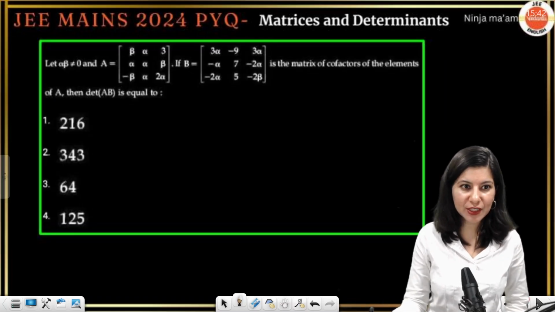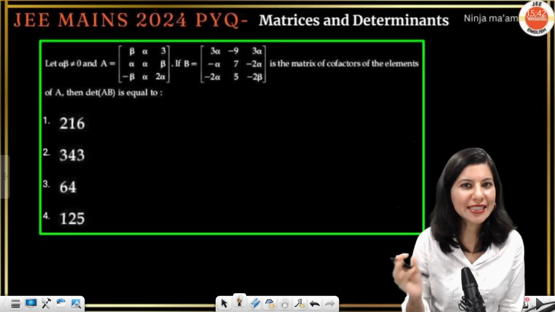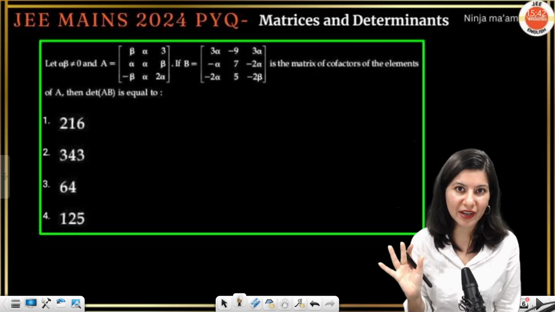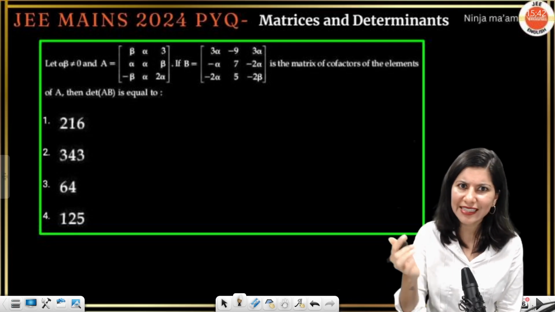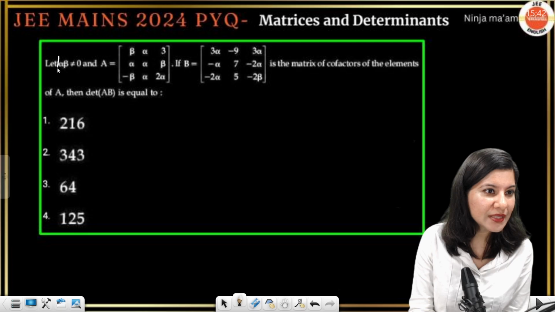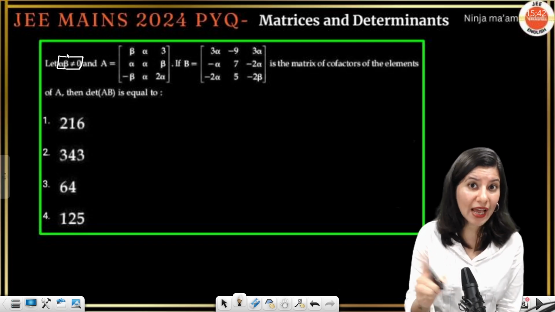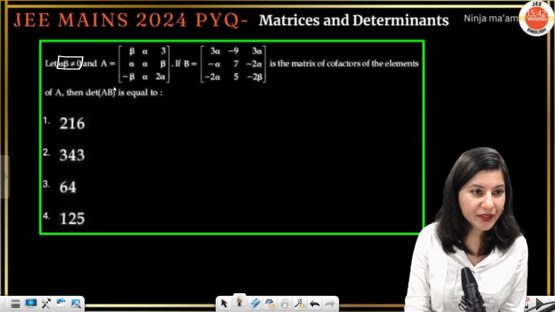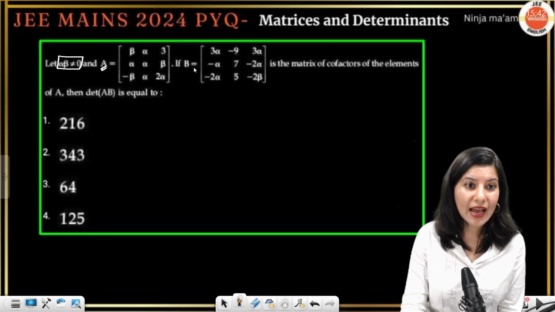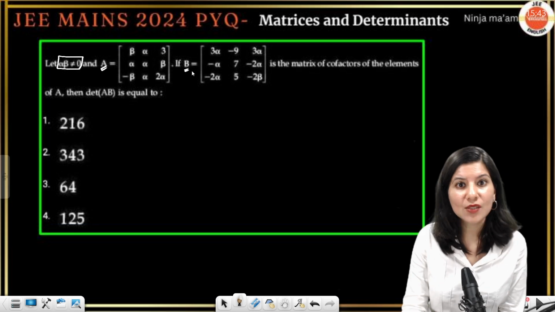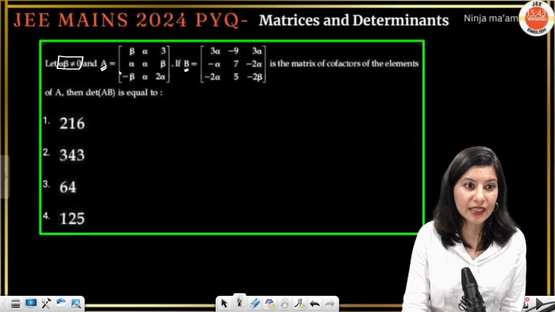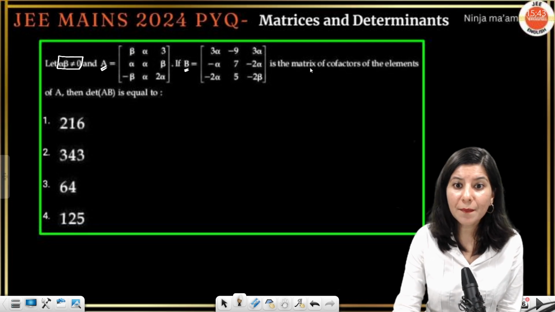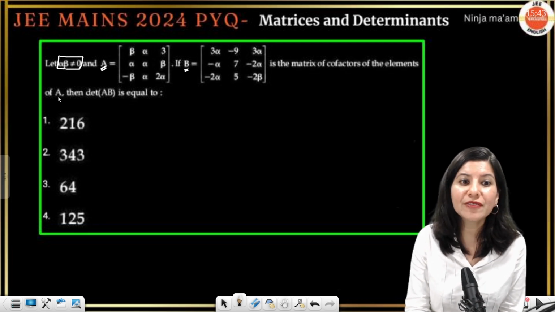Question number 2. Question number 2 is very easy because it uses the basic properties of minors and cofactors. Not even minors, just cofactors. Let us try to read it. Let alpha beta be non-zero. That means both alpha and beta are never 0. And here we have matrix A and we also have matrix B. They are saying that matrix B is the matrix of cofactors of the elements of A.